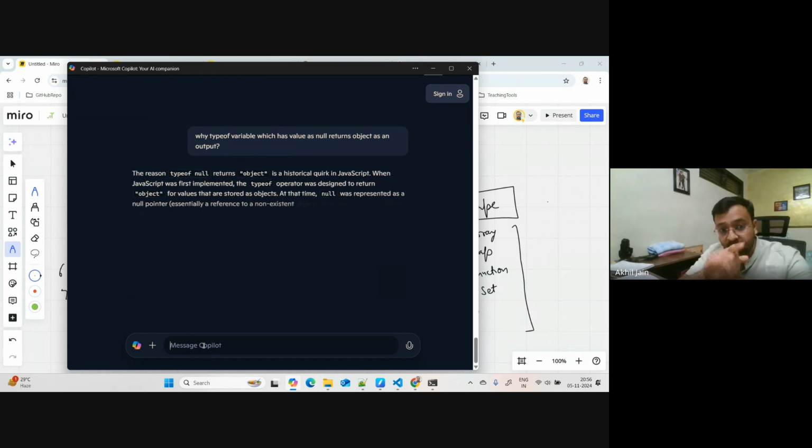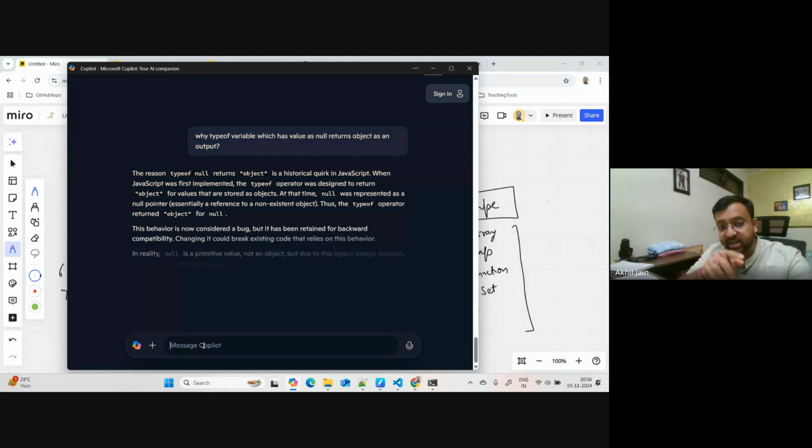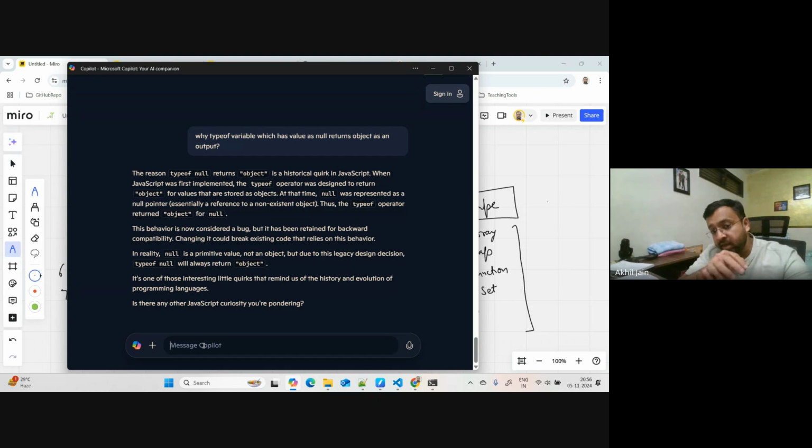Now please read this. It says the reason typeof null returns object is a historical quirk in JavaScript.